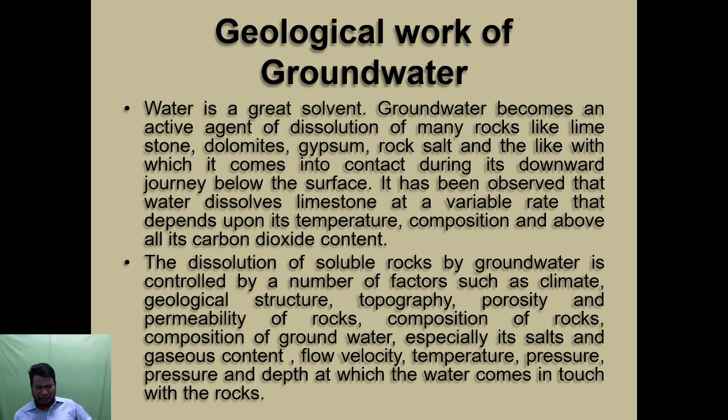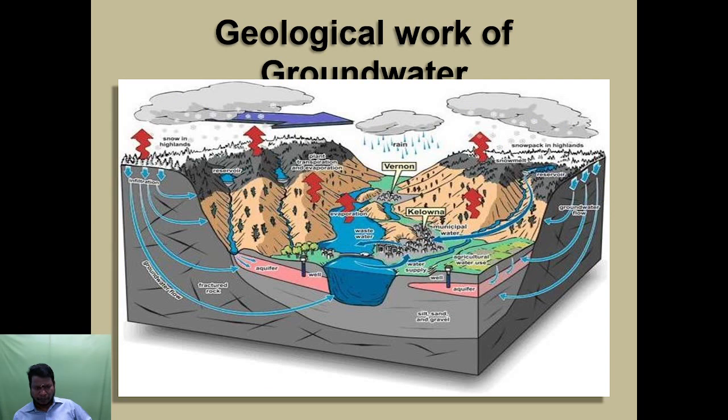The dissolution of soluble rocks by groundwater is controlled by a number of factors such as climate, geological structure, topography, porosity and permeability of rocks, composition of the rock, composition of the groundwater, especially its salt and gaseous content, the flow velocity, temperature, pressure, and the depth at which the water comes into contact with the rock. This is on the geological work of groundwater.